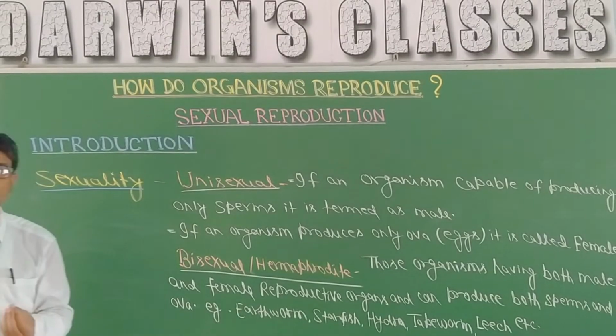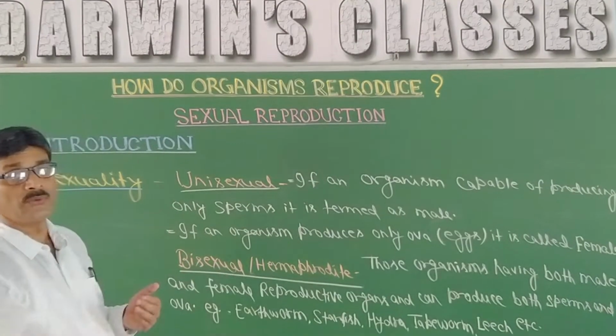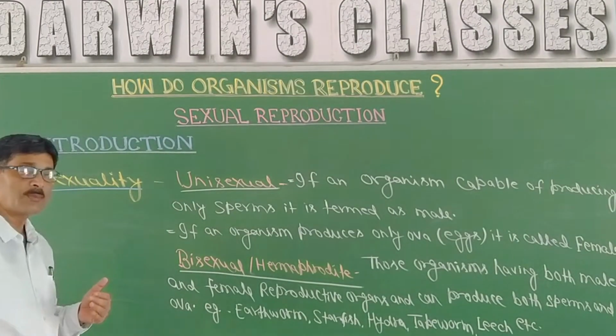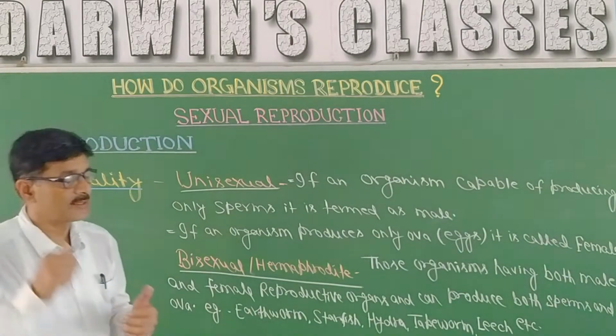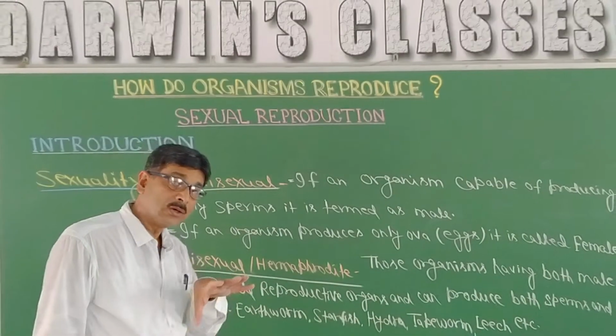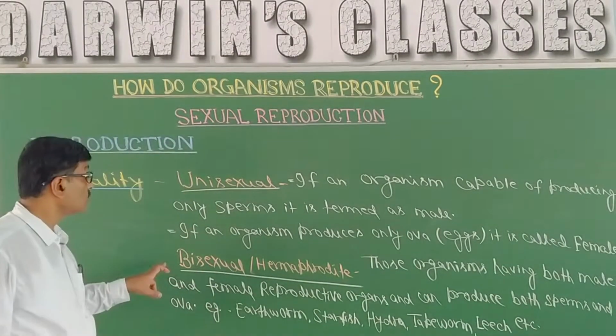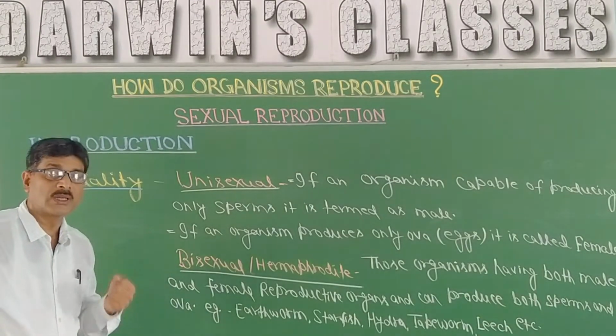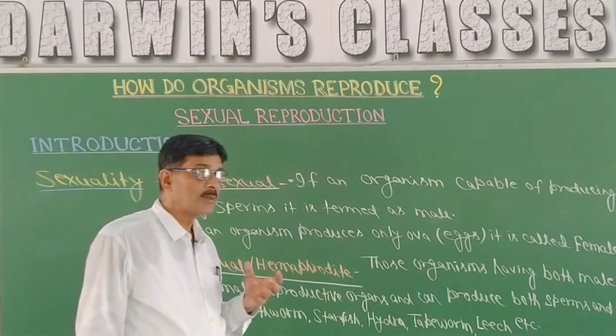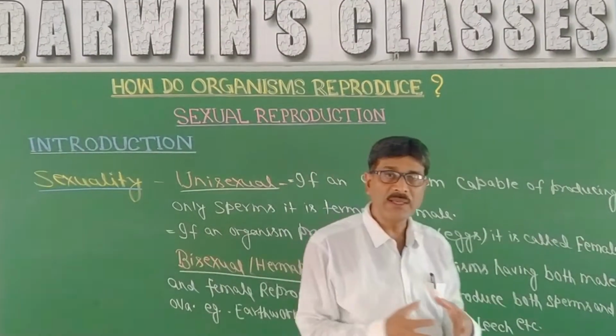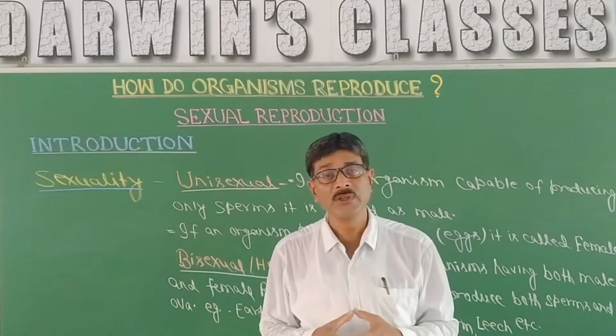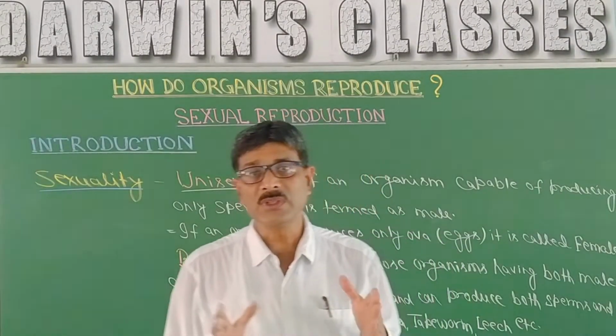That means the organism has only one type of sex organ and is capable of producing that sex cell, either the male gamete or the female gamete. But in the case of a bisexual or hermaphrodite organism, they are capable of producing both male as well as female gametes because they have both the sex organs.